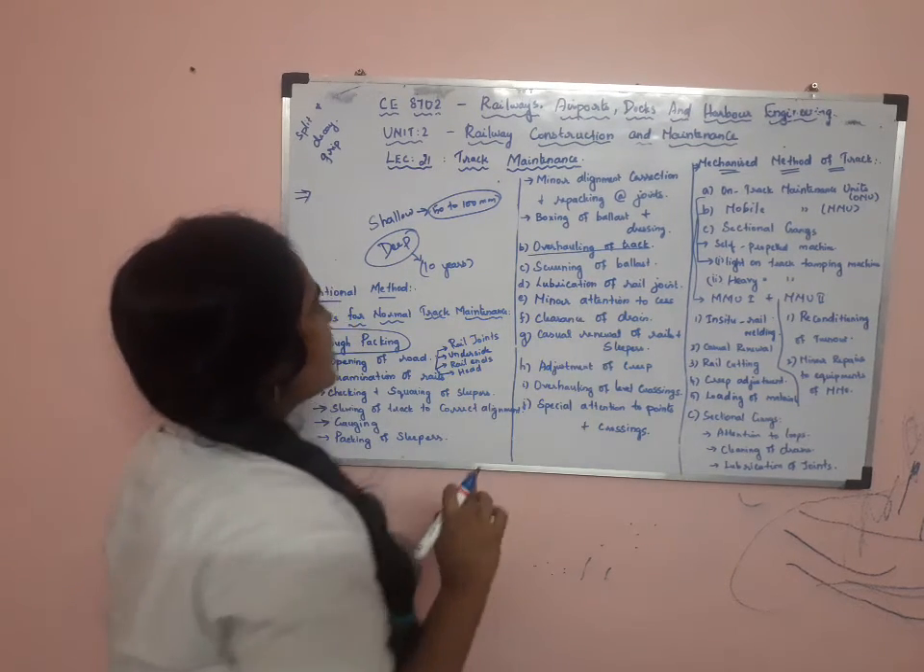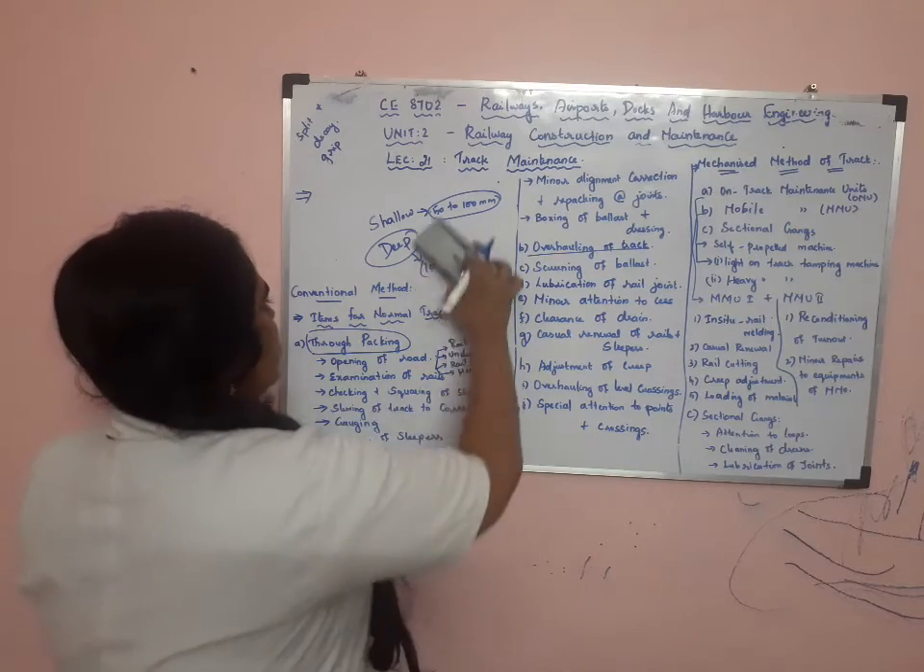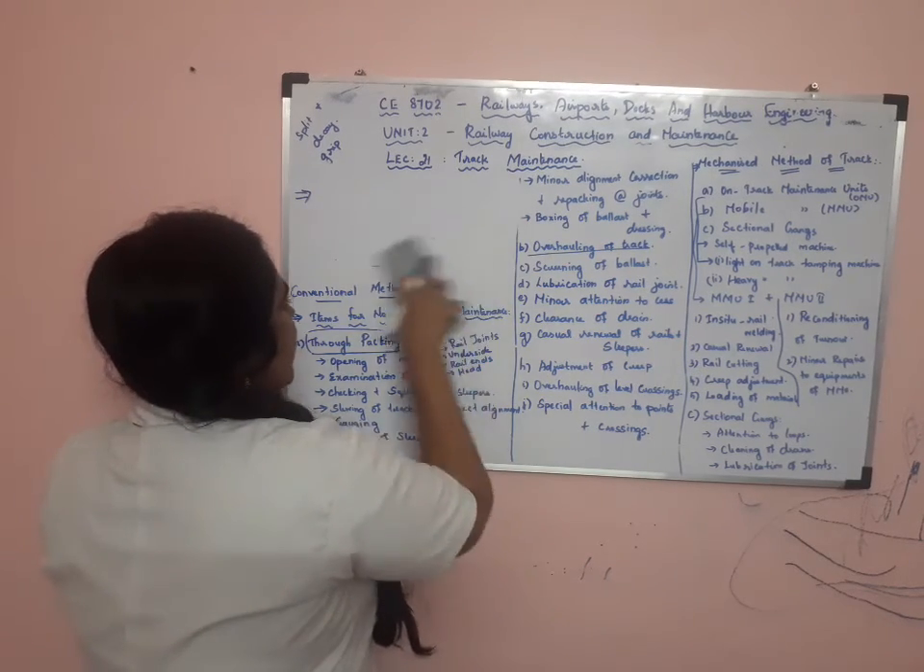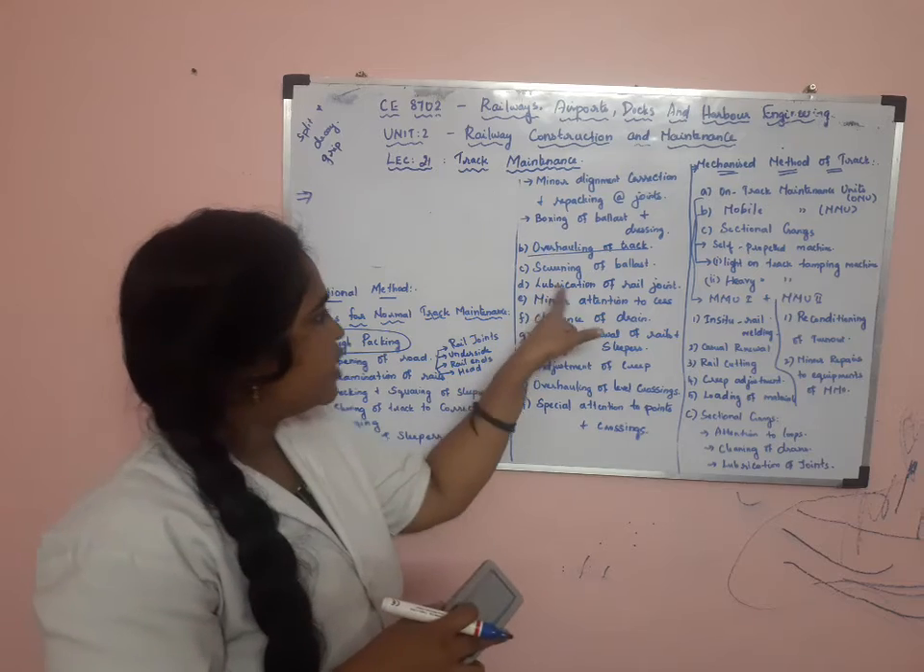Then lubrication of rail joint. So the rail joint gets lubricated by any oil.